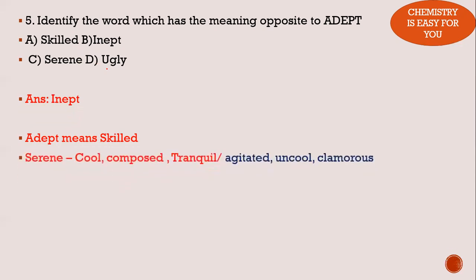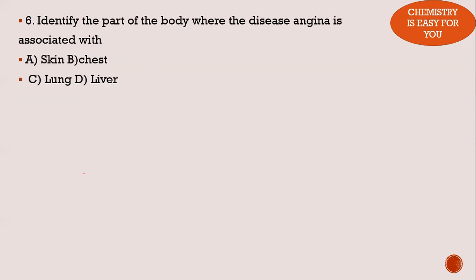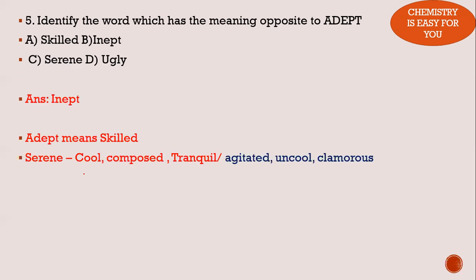Now let's take a look at the synonyms and antonyms of the other words. Serene actually means cool, composed, and another synonym of that is tranquil. The antonyms or the opposite words are agitated, uncool, clamorous, etc. Similarly, ugly, you do know what the opposites are. Now, since you know the meaning of inept, the synonym of inept will be unskilled, and skilled would be one of the antonyms of inept.